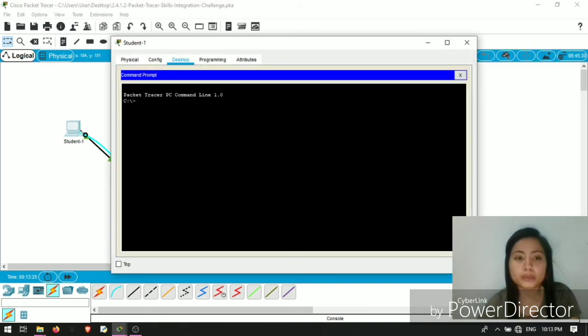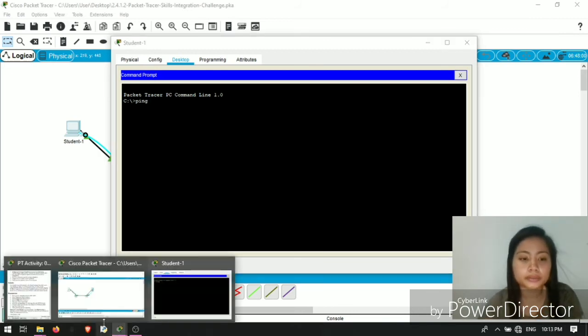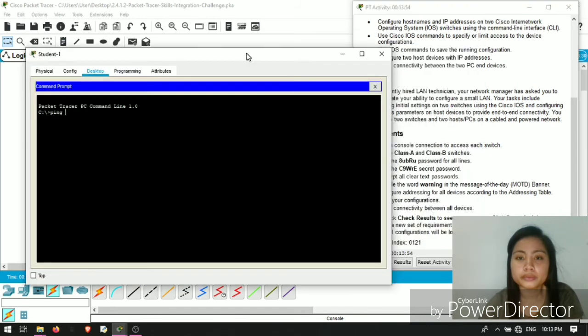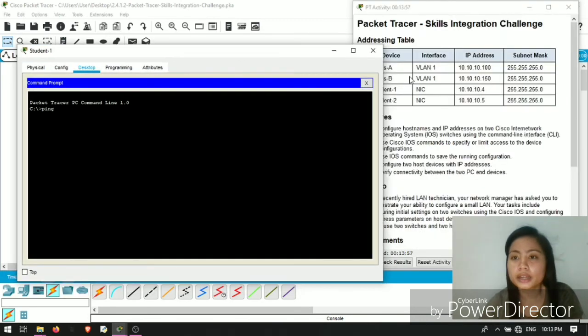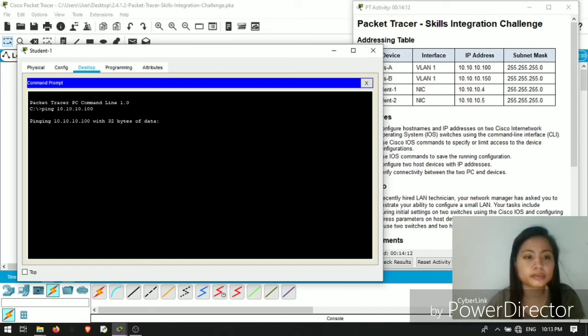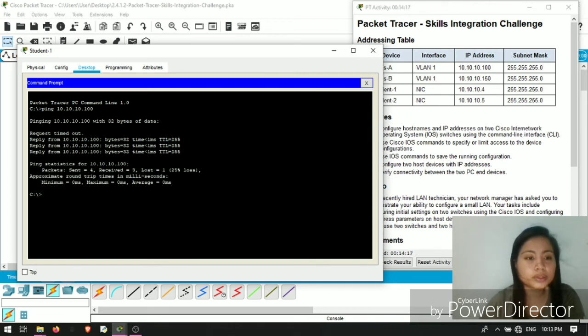So click the command prompt, then ping the IP address of Class A, which is 10.10.10.100. Click enter. Oh, sorry for that.